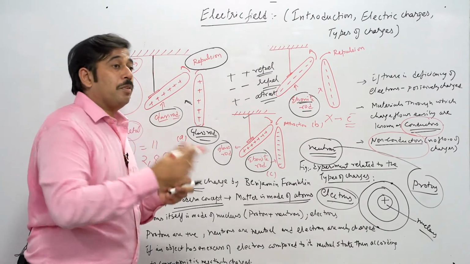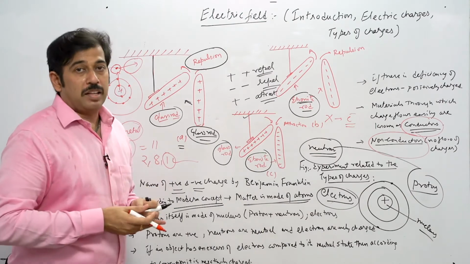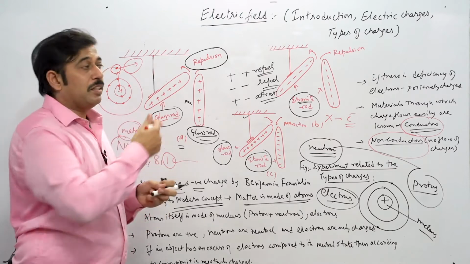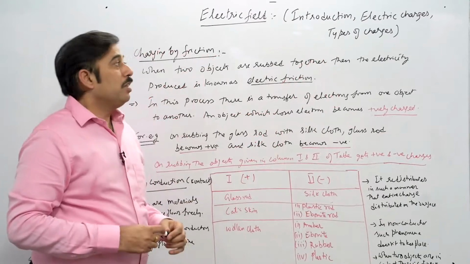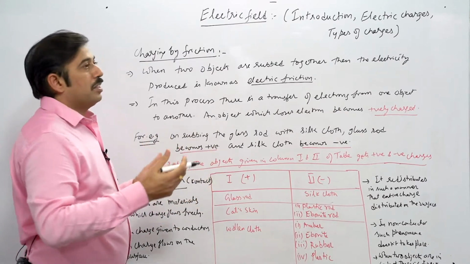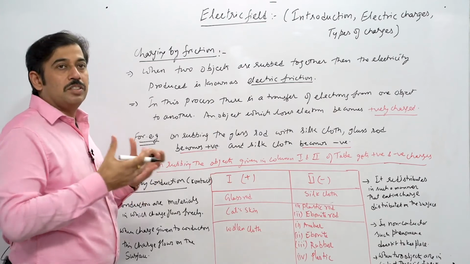Now we'll take this topic further to emphasize how charge can be formed by different methods, like by conduction, by induction, or some other method that we take in a separate topic. So now we'll discuss charging by friction. As we discussed earlier, there can be charging by the conduction process also. So this is one of the processes by which we can discuss charging.